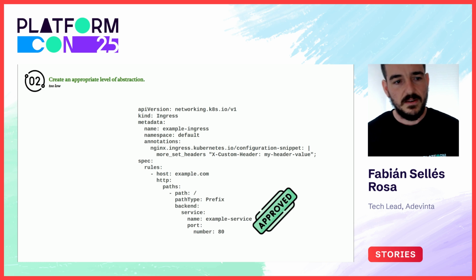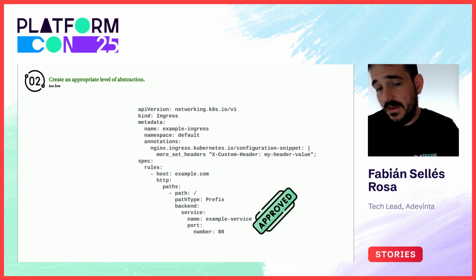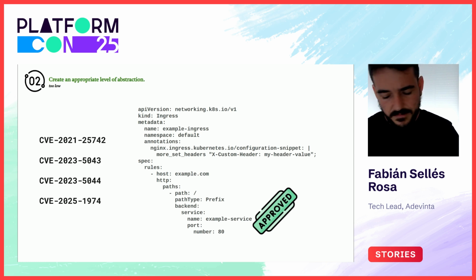Jump to 2025, when 34% of our ingress objects use ingress annotations to tweak and configure nginx behavior. We know that we are tying ourselves too much to nginx, but it's fine because we think we can always replace it with another ingress controller implementation. It's fine. Setting the right level of abstraction that helps users reduce complexity while allowing maintainers to change the implementation is very hard. But it's important to know at which level you have your interface.